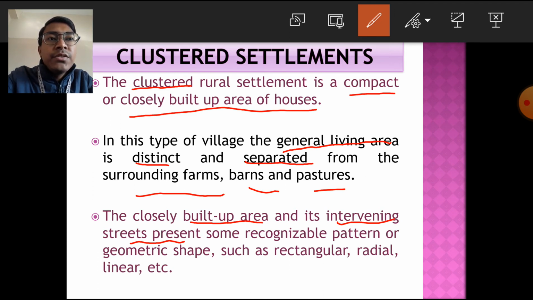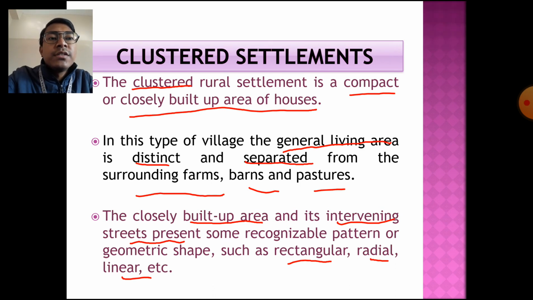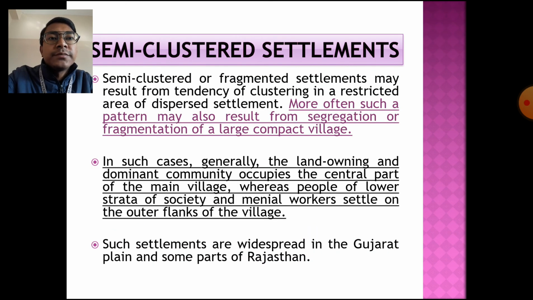So the clustered rural settlements can be of rectangular shape, radial shape, linear shape, circular shape, etc. Basically, a clustered rural settlement means a rural settlement where many houses are very closely located, and the houses are located a little bit far from the agricultural lands, where the streets have some particular pattern, rectangular, radial, or linear.